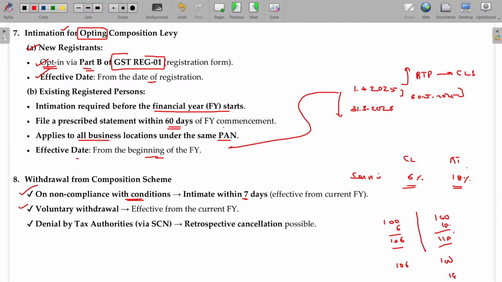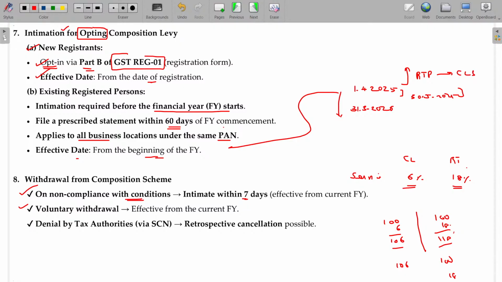That's an advantage. If I'm under the composition levy, you will be able to enjoy that service with lesser GST payment, and you will be very comfortable paying the amount, but you lose the ITC credit. So sometimes you demand, sir, go for regular taxpayer, so that you pay full tax. I have the option to get it back, rather than unwantedly losing 6%. So he says, no, it is the decision of the composition levy.